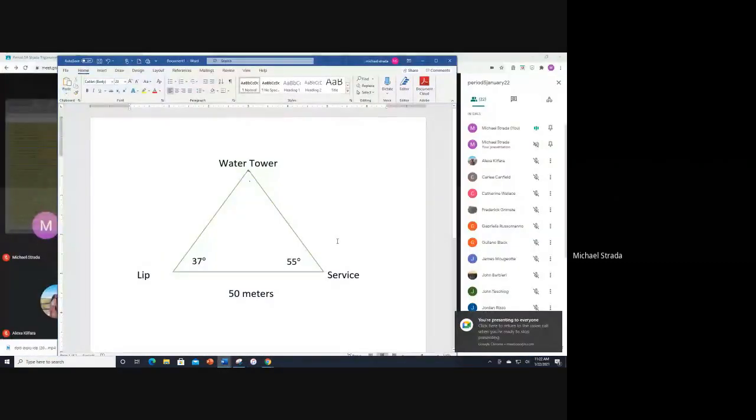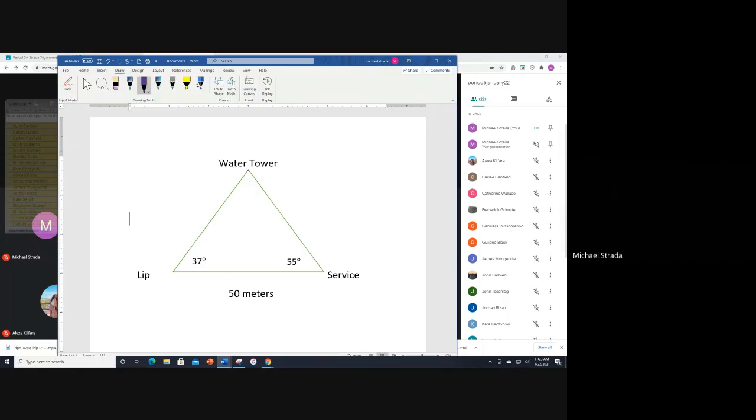So basically there's a couple problems where they want you to find the height of the individual. They give you the angles of elevation of two people. So let's say lip and service are 50 meters apart. The angles are 37 and 55.